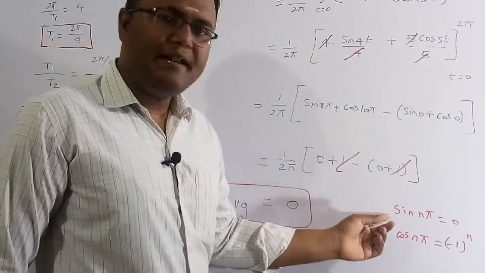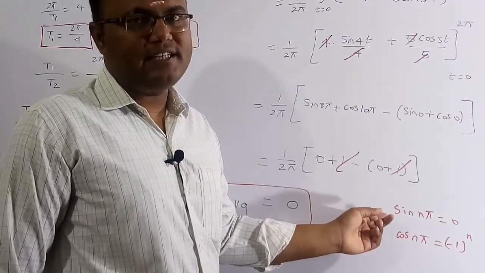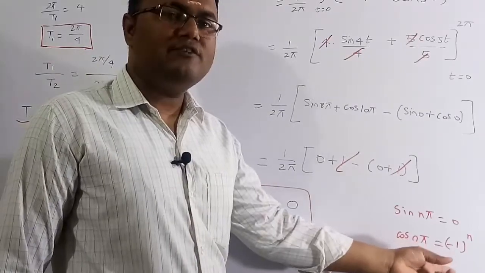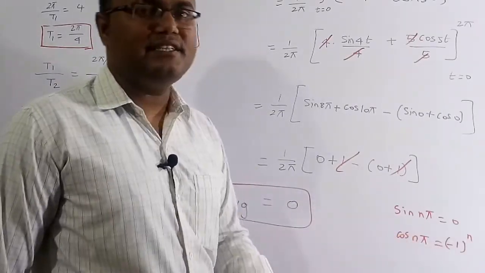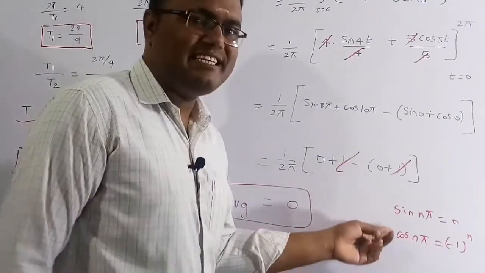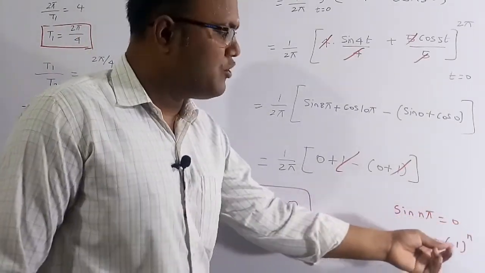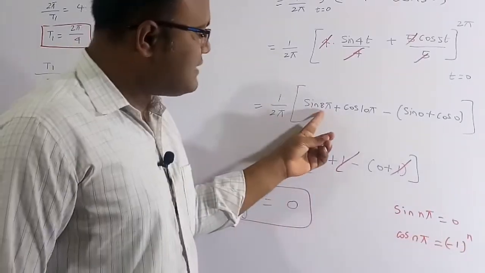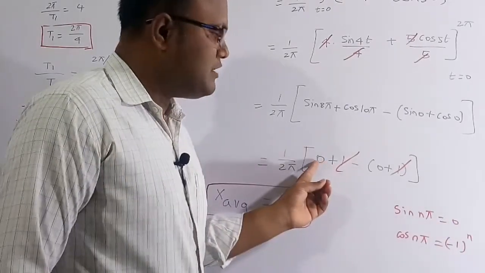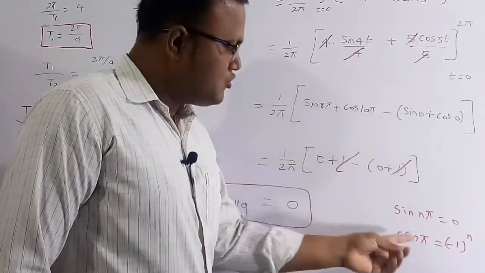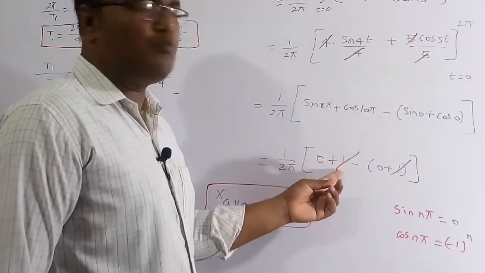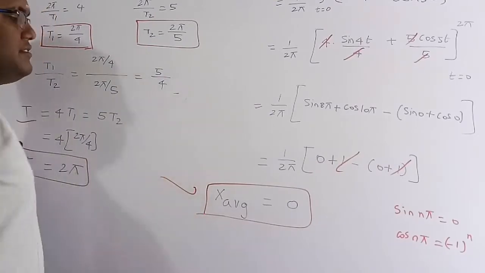Here sin n pi is always 0, where n is an integer, meaning 0, plus or minus 1, plus or minus 2. Therefore cos n pi is equal to minus 1 to the power of n, where n is again an integer: 0, plus or minus 1, plus or minus 2, and plus or minus 3. So for integers, sin n pi is equal to 0 and cos n pi is equal to minus 1 to the power of n. If you see sin 8 pi, here n is equal to 8, so sin 8 pi is equal to 0. That is why it is 0. For cos 10 pi, here n is equal to 10, so minus 1 to the power of 10 is again 1. That is the result. So finally the x average is equal to 0.